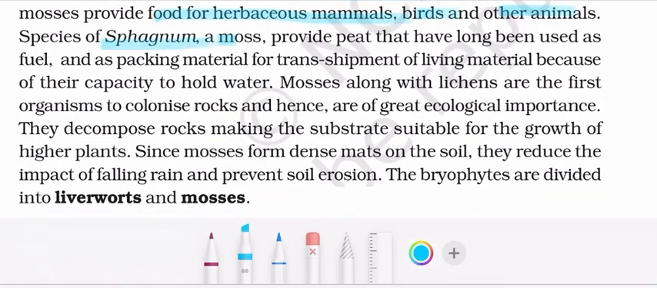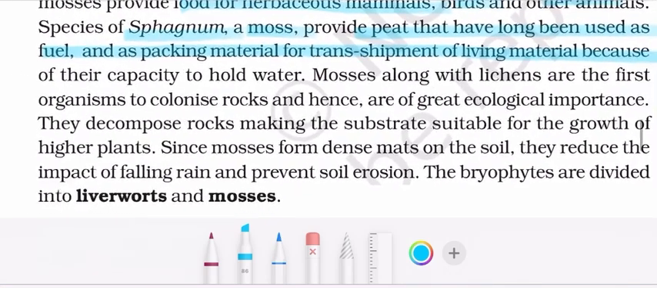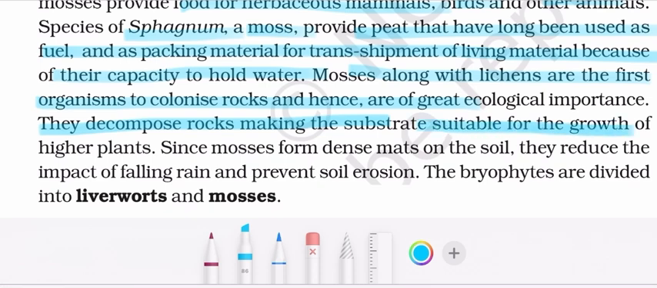Species of Sphagnum moss provide peat that has long been used as a fuel and as packaging material for transshipment of living material because of its capacity to hold water. Mosses, along with lichens, are the first organisms to colonize rocks and hence are of great ecological importance. They decompose rocks, making the substrate suitable for the growth of higher plants.